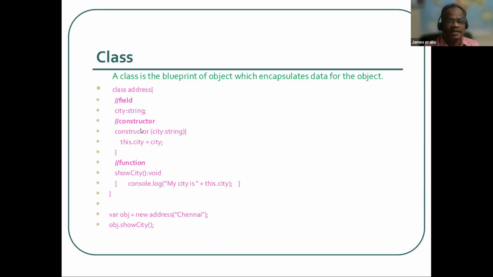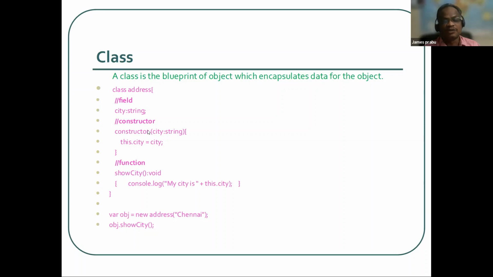And the constructor is the entry point of the class. Actually, we are calling this class here with new address, and then we are passing some variable value. This is the value for the constructor. When we call this class and it is instantiated, the value will be assigned to the constructor. That constructor value will be available throughout the class.